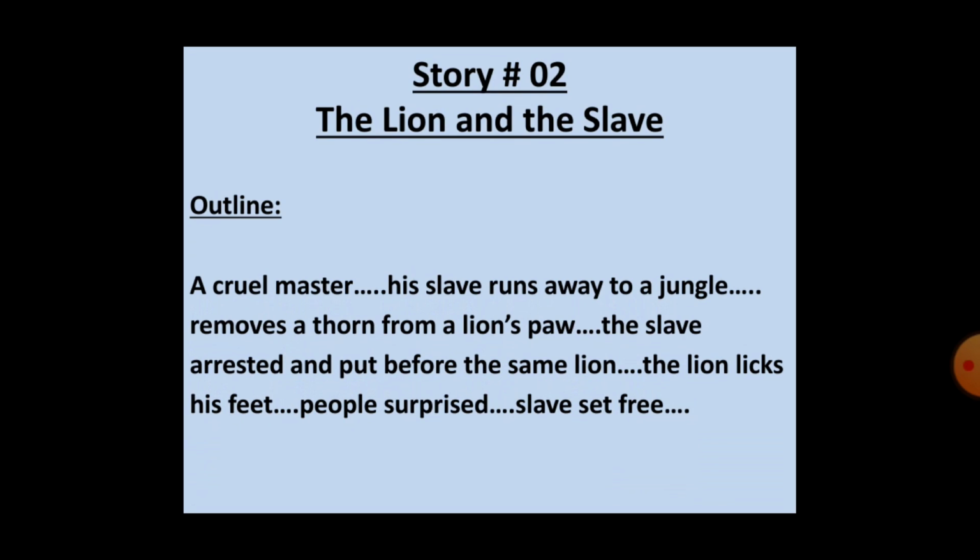Soon after, the slave was caught. According to the custom of that land, he was thrown before a hungry lion. As soon as the lion saw the slave, he lay down on the ground and began to lick his feet. It was the same lion out of whose paw he had pulled out a thorn. The spectators or audience were astonished. When the judge heard the whole story, he set the slave free.